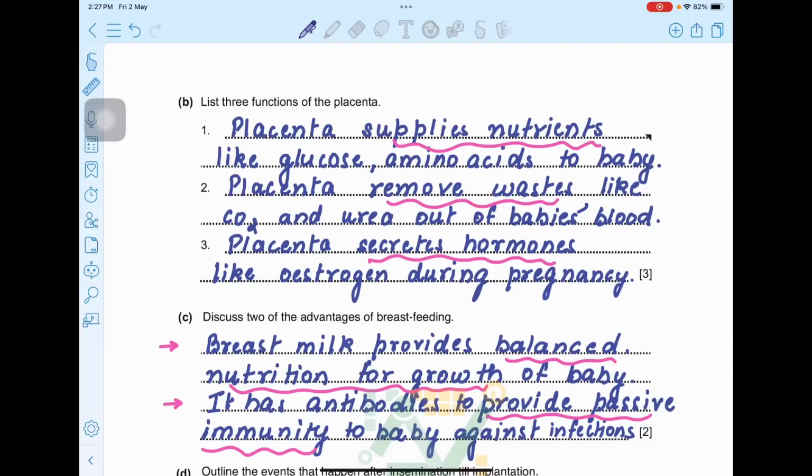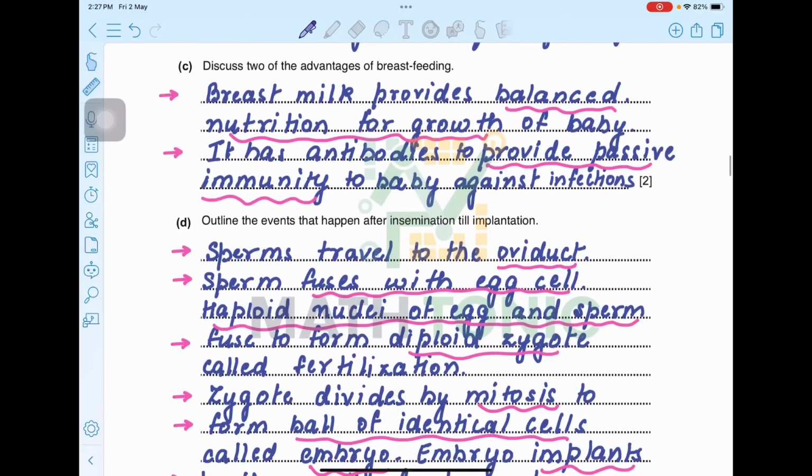List 3 functions of placenta. So 3 important functions of placenta that I have mentioned here: the placenta supplies nutrients like glucose and amino acids to the baby. The placenta removes waste like CO2 and urea out of the baby's blood. And the placenta secretes hormones like estrogen during pregnancy. So these are the main functions of placenta.